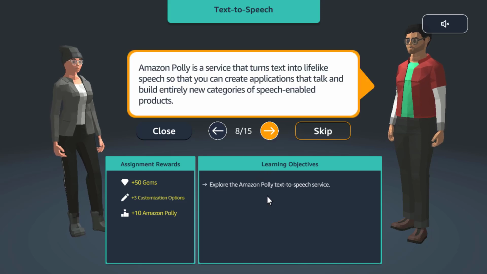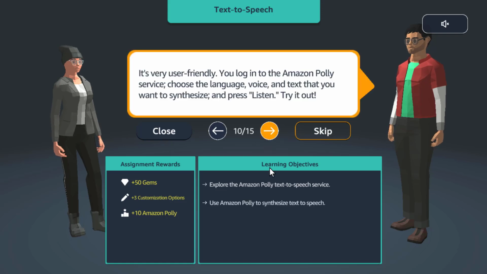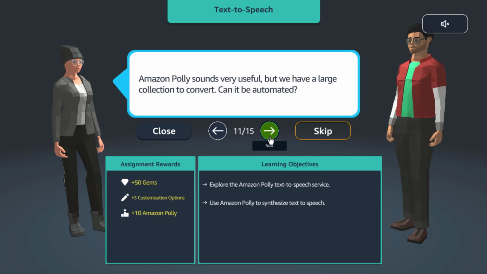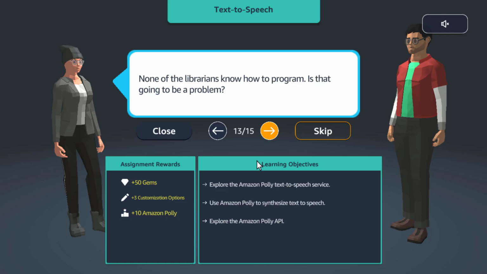Polly is a service that turns text into lifelike speech so that you can create applications that talk and build entirely new categories of speech enabled products. Wow, that sounds great. Is Polly complicated to use? It's very user friendly. You log into Amazon Polly service, choose the language, voice, and text that you want to synthesize, and press listen. Try it out. Polly sounds very useful, but we have a large collection to convert. Can it be automated? Absolutely. With the Amazon Polly API, you can automate text-to-speech synthesis by using popular programming languages. None of the librarians know how to program. Is that going to be a problem?